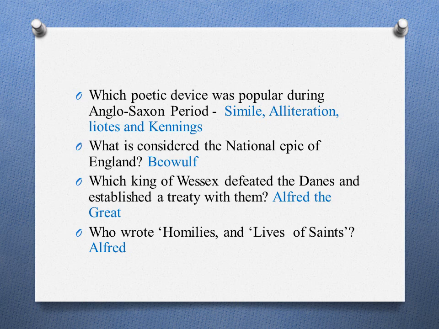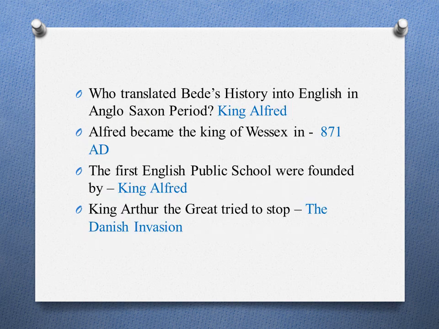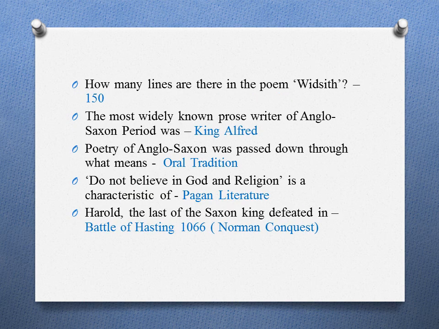Alfred the Great. Who wrote homilies and lives of saints? Ælfric. Who translated Bede's history into English in Anglo-Saxon period? King Alfred. King Alfred became the king of Wessex in 871 AD. The first English public schools were founded by King Alfred. King Alfred the Great tried to stop the Danish invasion.